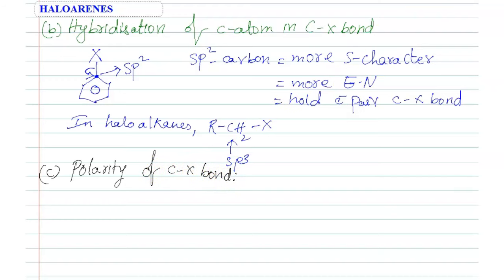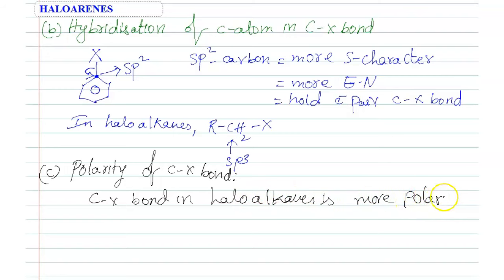So we will compare here haloalkanes and haloarenes. Normally, which is more polar, haloalkanes or haloarenes? The C-X bond in haloalkanes is more polar than the C-X bond in haloarenes, because in haloarenes partial double bond character is possible, so breaking is difficult.